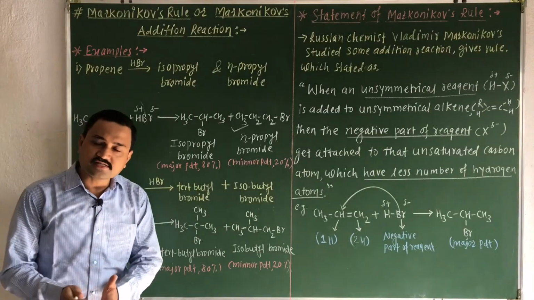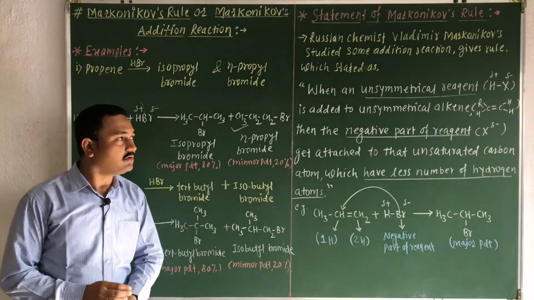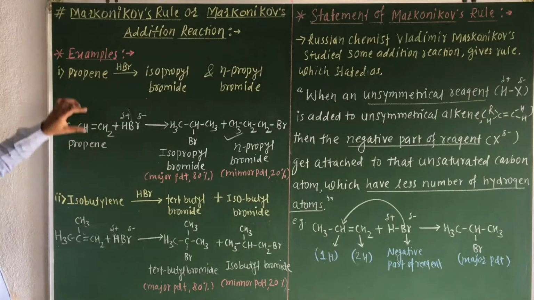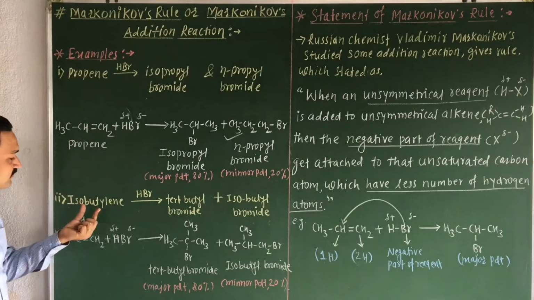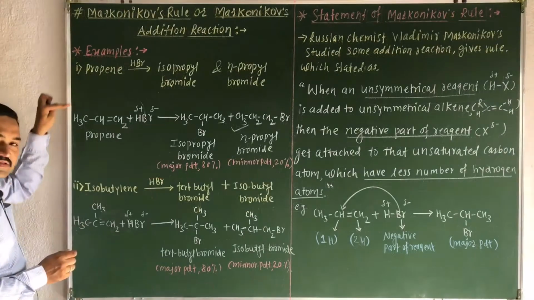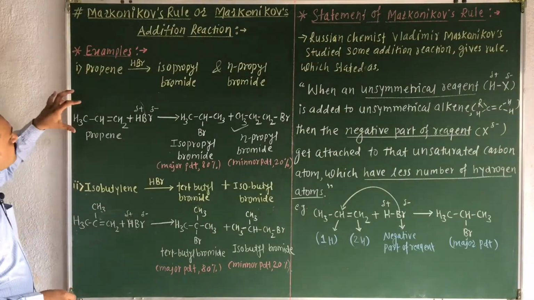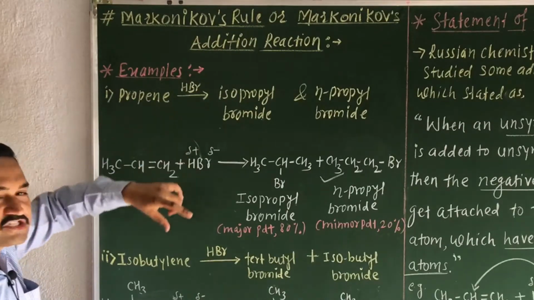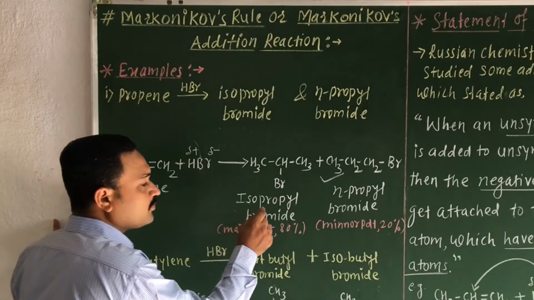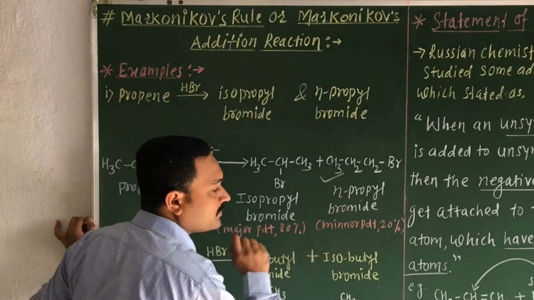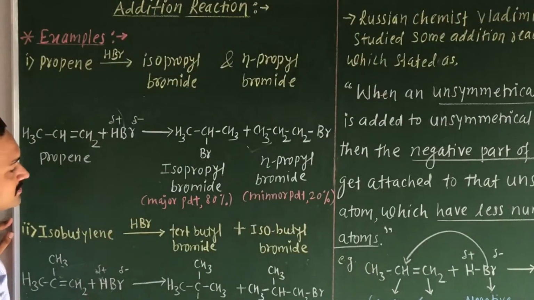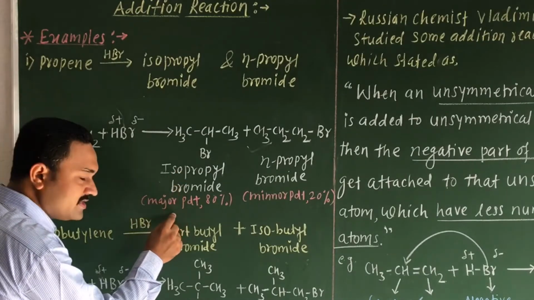So now let us consider the example of Markovnikov's rule. I have taken two examples here. The first one is propene and the second one is isobutylene. These are unsymmetrical alkenes. Now here propene, when treated with HBr, undergoes the addition reaction and gives isopropyl bromide and n-propyl bromide as products. In this addition reaction, remember, isopropyl bromide is the major product.